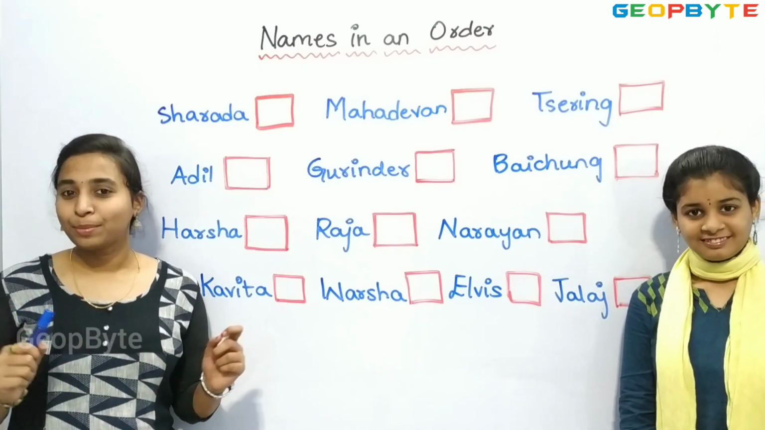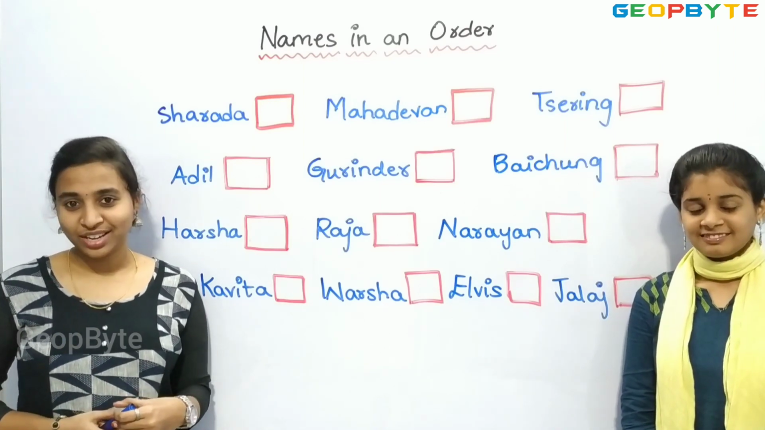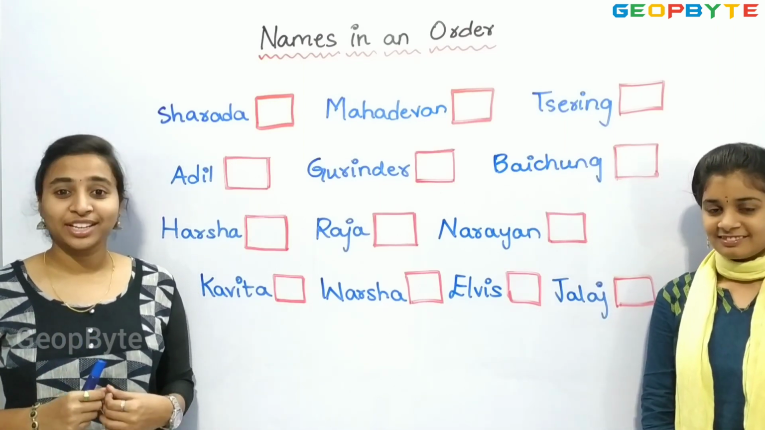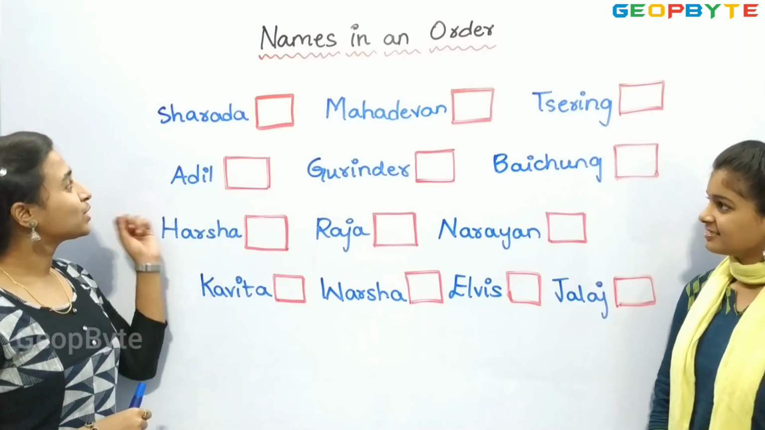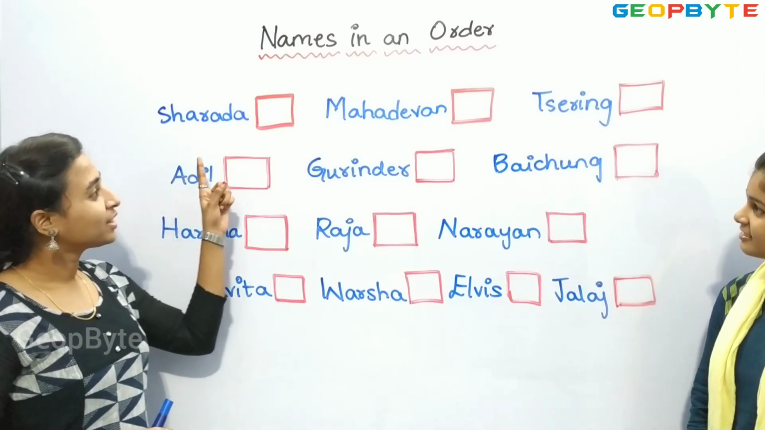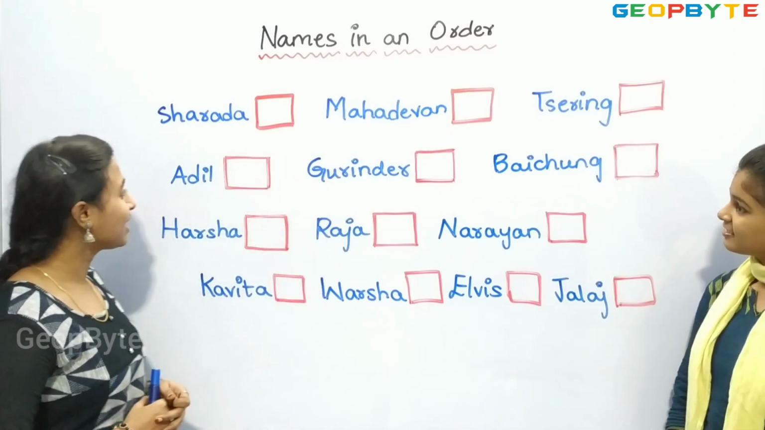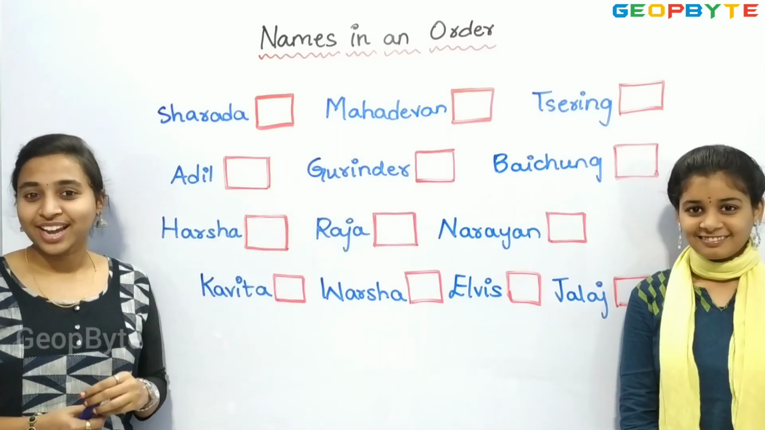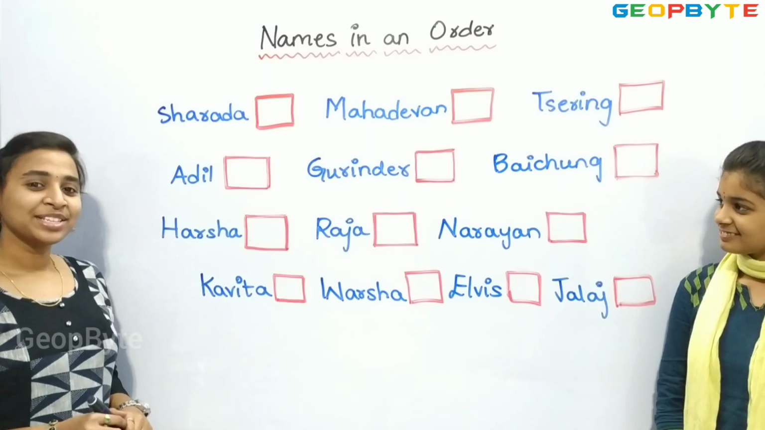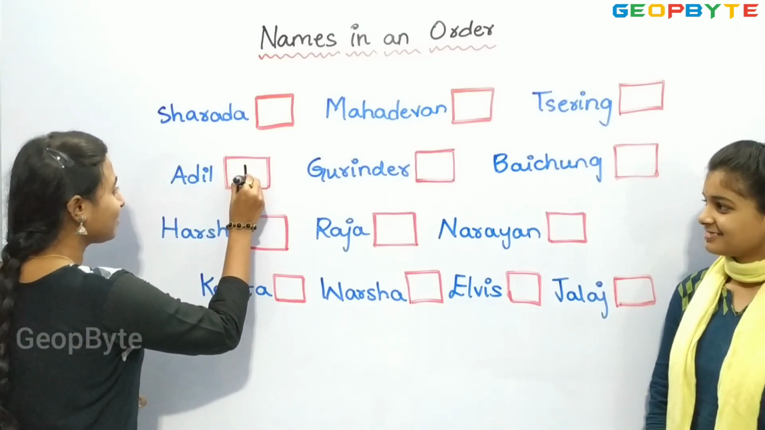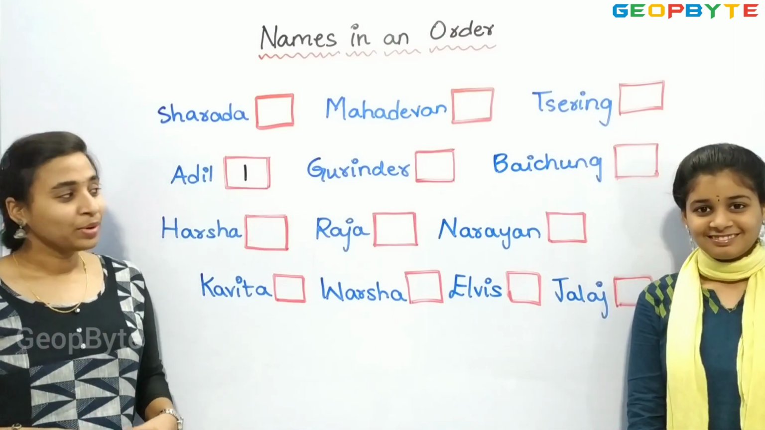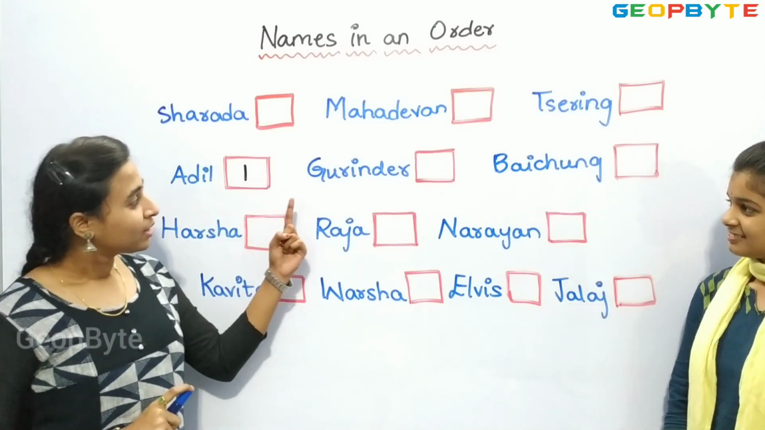So, in alphabets, A will come first. We need to search for the name which is starting with the letter A. So, children, Sharada, Mahadevan, Sering, Adil. Adil starts with the letter A. So, let us give 1 to Adil. Right? Now, let us see more.